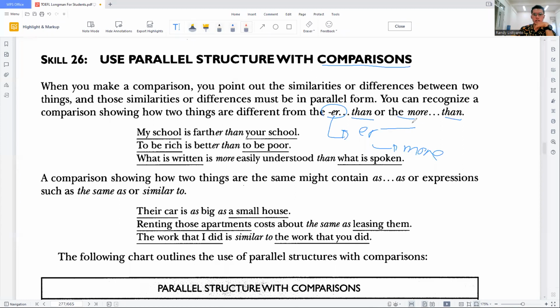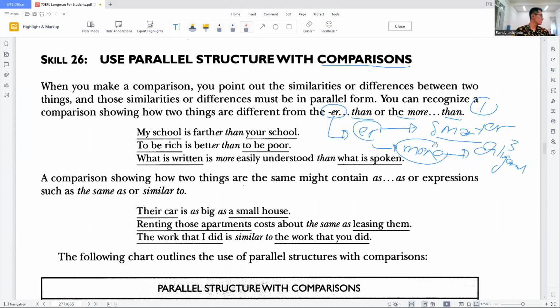We categorize words that use "-er" and "more" based on the number of syllables. For example, "smart" is just one syllable, and then we have "diligent", so three. If we want to compare using "smart", it has to be "smarter". Smart is one and diligent is three.